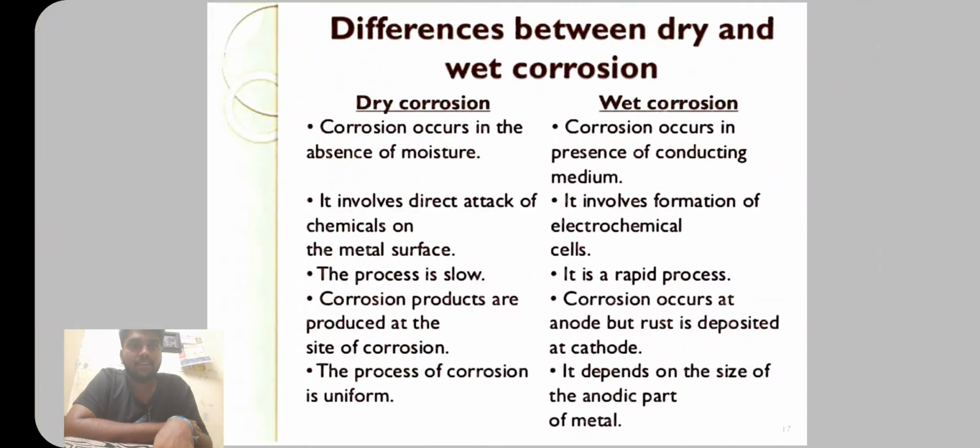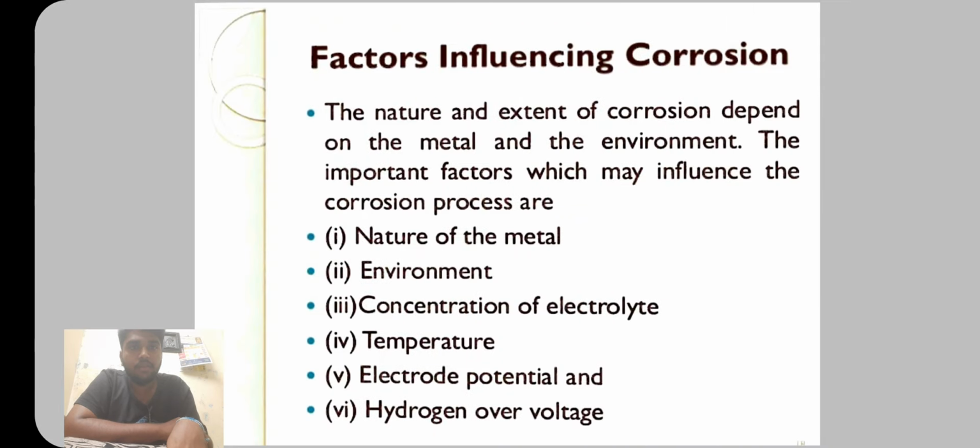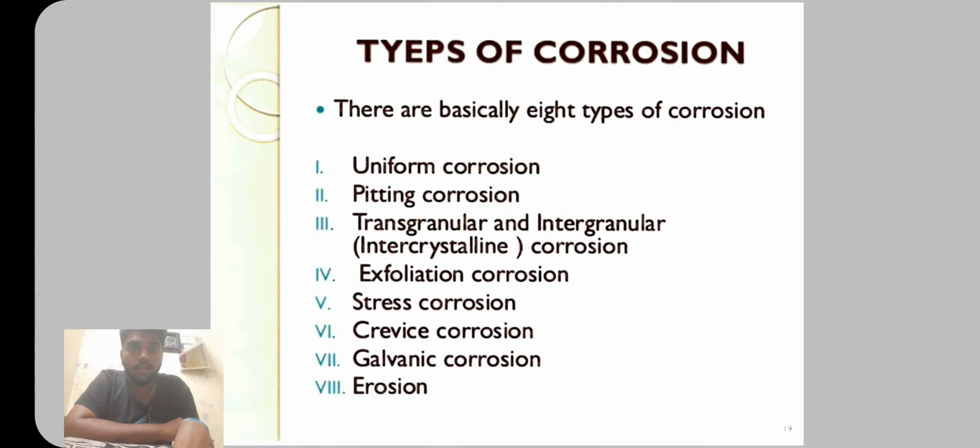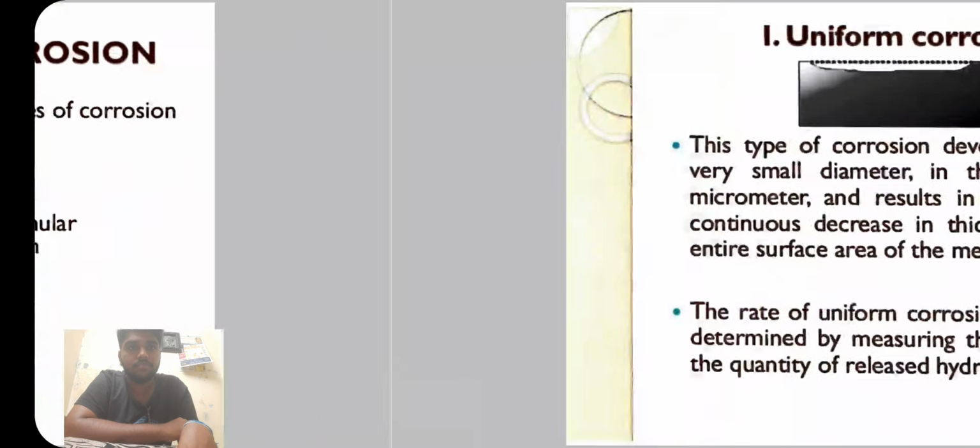Difference between dry and wet corrosion. Dry corrosion occurs in the absence of moisture. Wet corrosion occurs in the presence of conductive mediums. Corrosion products are produced at the site of corrosion. Corrosion occurs at the anode, but rust is deposited at the cathode. Factors that influence corrosion are nature of metals, environment, concentration of electrolyte, temperature, electrode potential, and hydrogen overvoltage. Types of corrosion are uniform corrosion, pitting corrosion, intergranular corrosion, stress corrosion, selective corrosion, galvanic corrosion, and erosion.